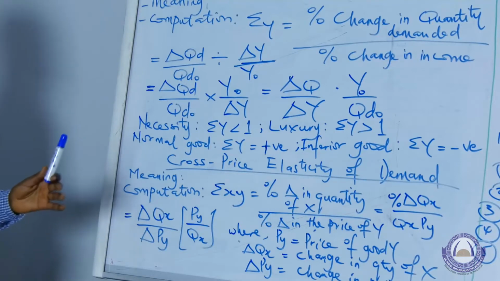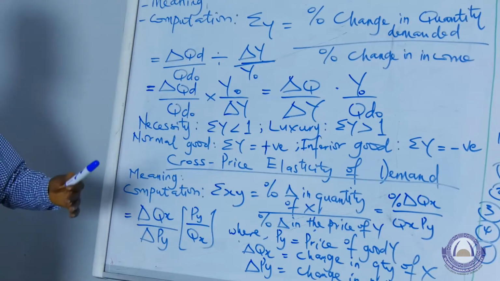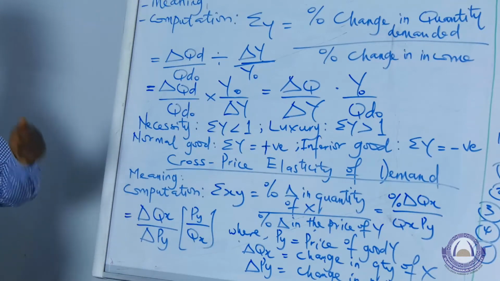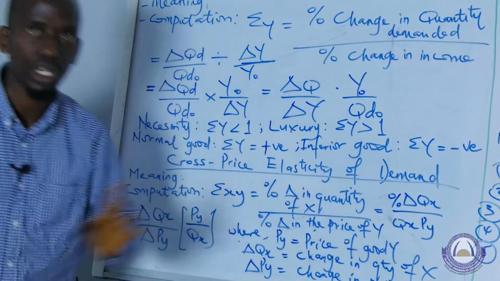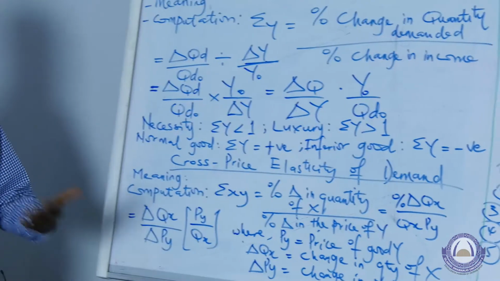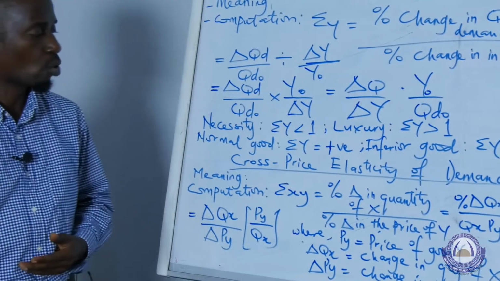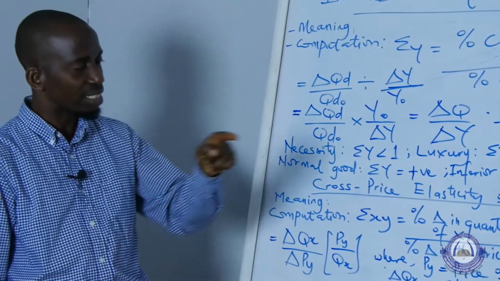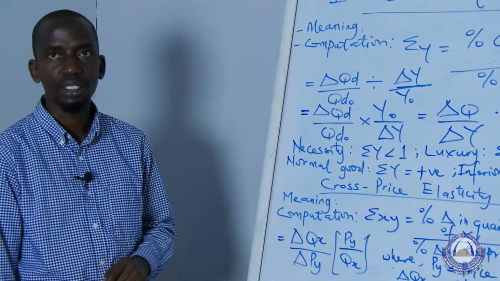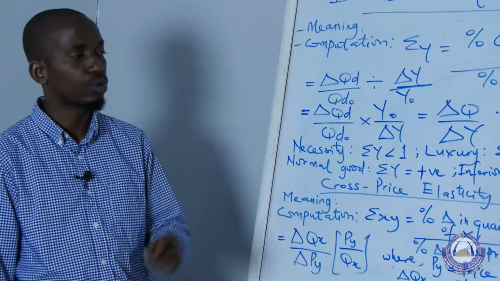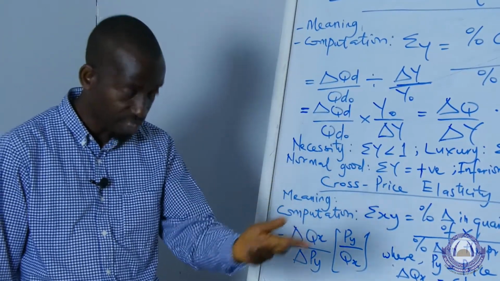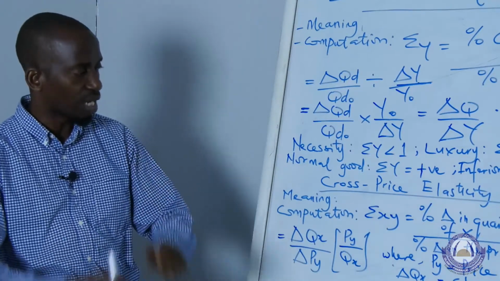So since they are complements or substitutes, for complementary goods, when there is an increase in the price of one, there will be a fall in the demand for the other one. For example, if the prices of handsets go up, then the demand for SIM cards will be affected. It will drop, because if you are unable to buy the handset, you will not need to buy a SIM card, since they have joint demand. So that one will be negative.